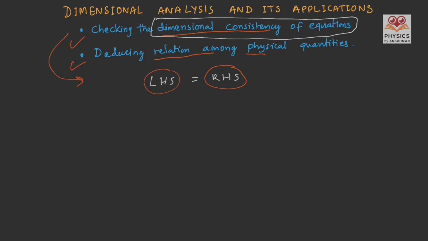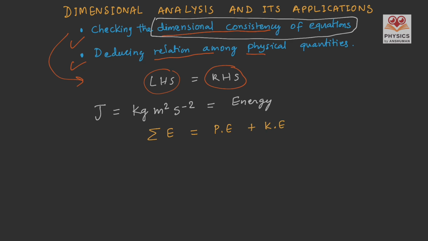Let's take one example. The SI unit for energy is joule, and that is equal to kilogram meter square per second square. There is a relation that total energy is equal to potential energy plus kinetic energy.